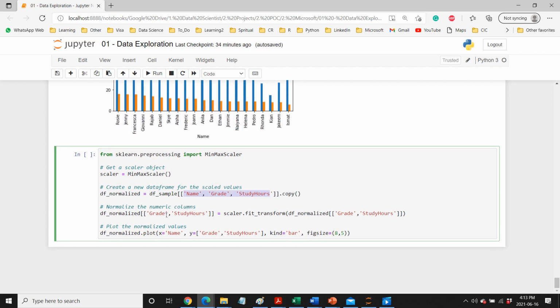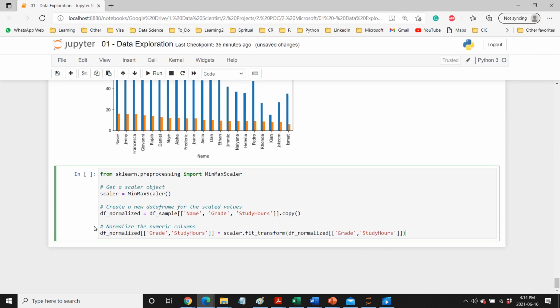Okay, and now normalize the numeric columns. Out of these, only these two columns are numeric columns, so we put these two columns. And then what we are doing is scalar, which is our object here, dot fit. Fit and transform is basically converting those values into the desired format and then applying it. So scalar dot fit_transform onto these columns will basically normalize those values, and let's see that one first.